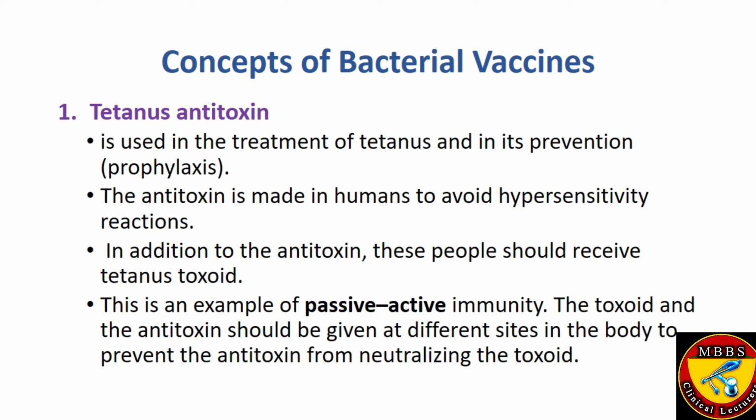The antitoxin is made in humans to avoid hypersensitivity reactions. In addition to the antitoxin, these people should receive the tetanus toxoid, that is, passive and active immunization are given simultaneously. So it is an example of passive-active immunity, but the toxoid and antitoxin should be given at different sites in the body to prevent the antitoxin from neutralizing the toxoid.